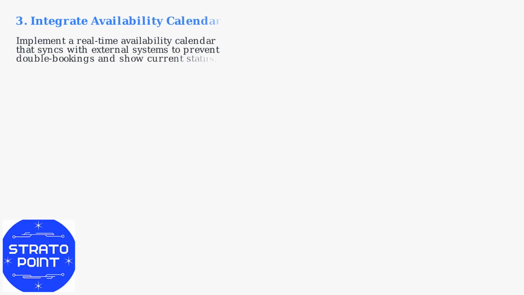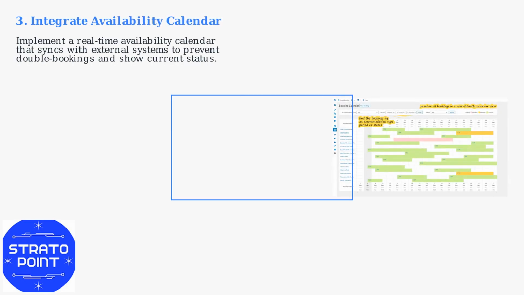Integrate a real-time availability calendar using tools that sync with external property management systems. This prevents double bookings and ensures accurate availability display for guests.